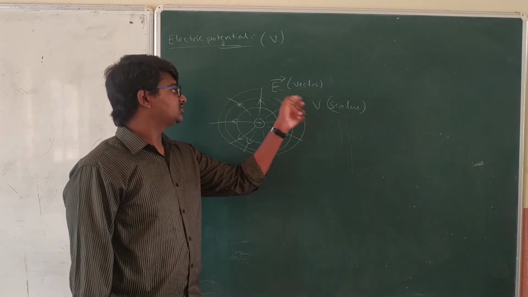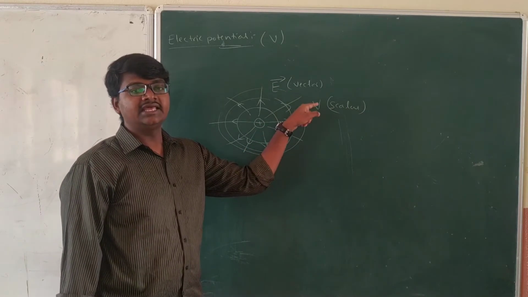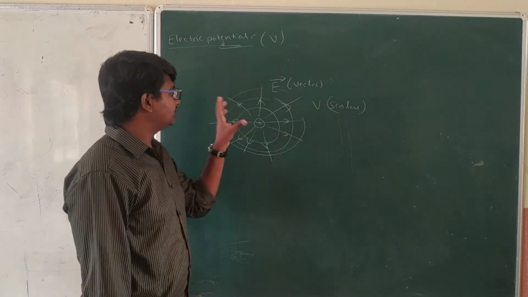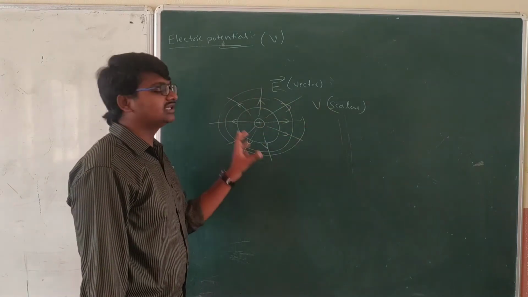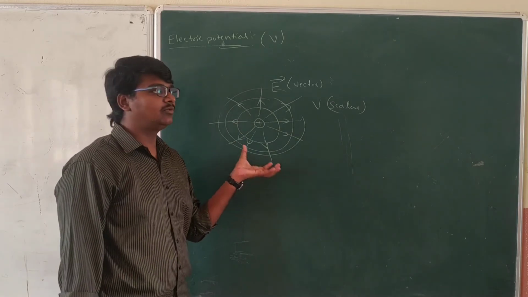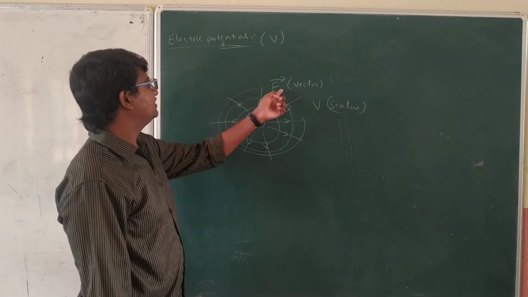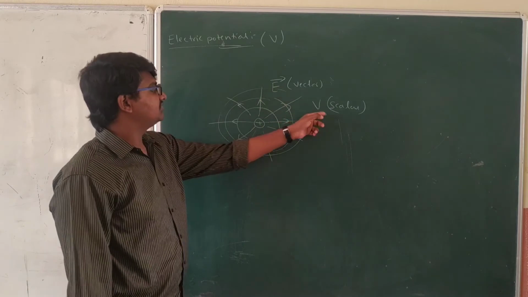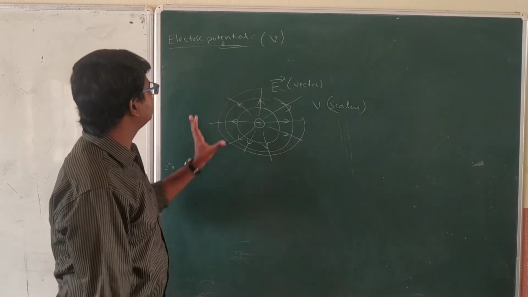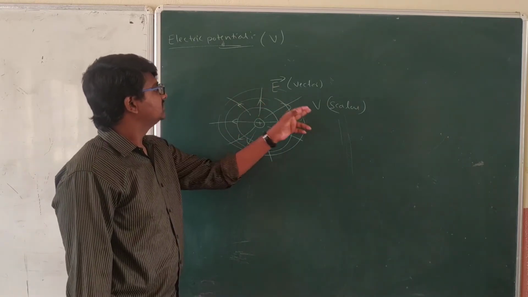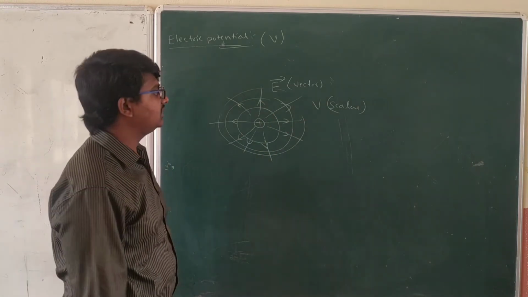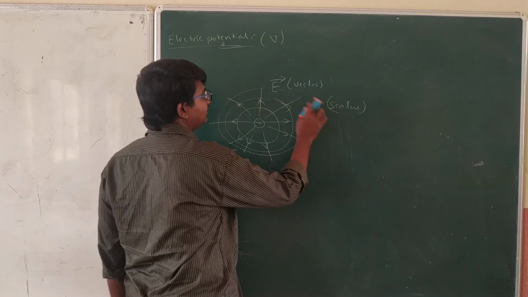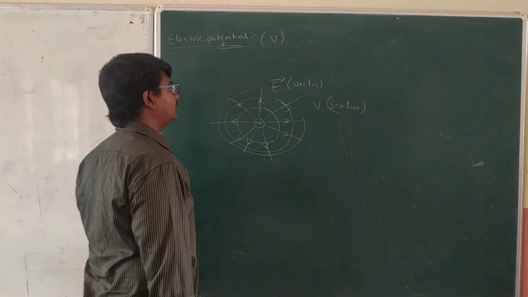Both are not the same actually, but their work is the same. They both describe the electric field only. This one says about electric field strength, and this one discusses the potential. This one also determines the electric field property. This is a scalar quantity, and this is a vector quantity.